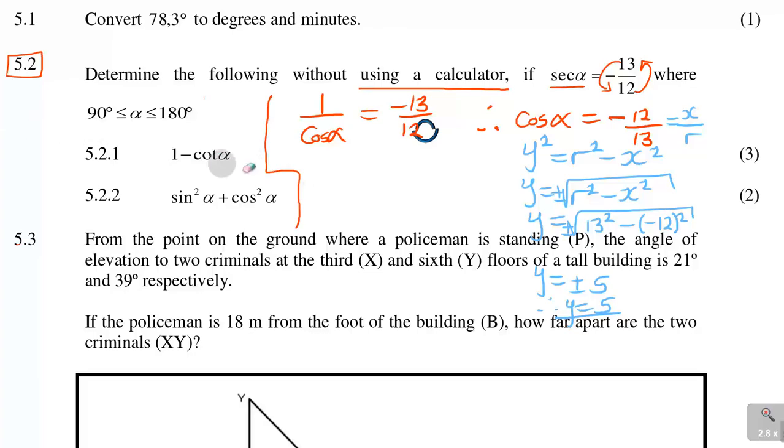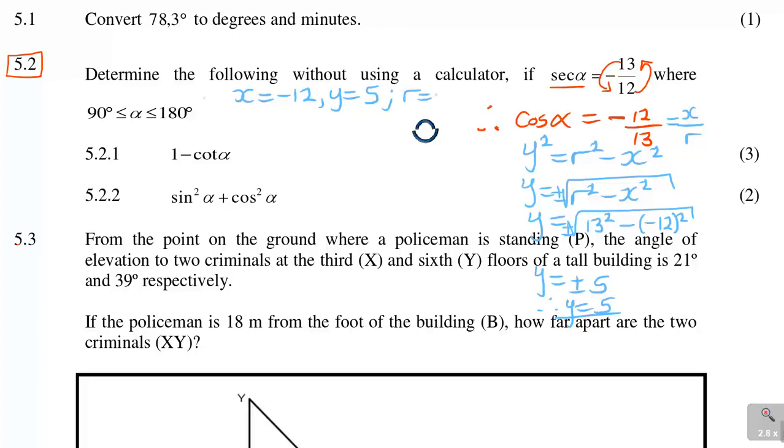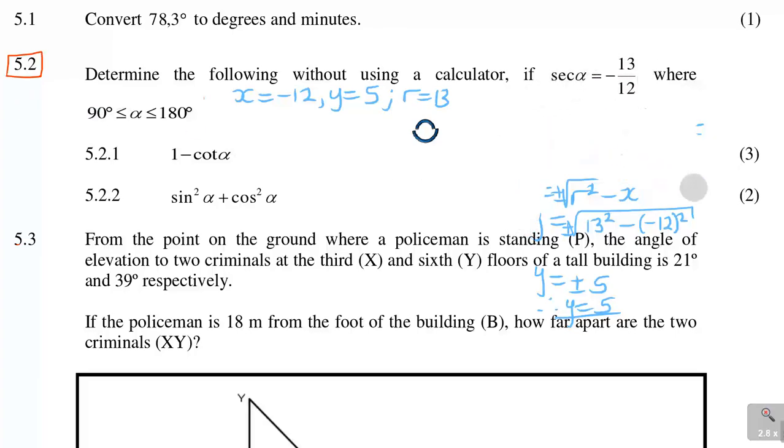Now when we have done this, what you needed to establish was that my x is equal to negative 12, my y is equal to 5, and my r is equal to 13. That's why I was doing what I was doing, and this is what this question is all about. Once you know that, then you're able to solve whatever we need to solve. As you can see now, I can say 1 minus cot alpha.